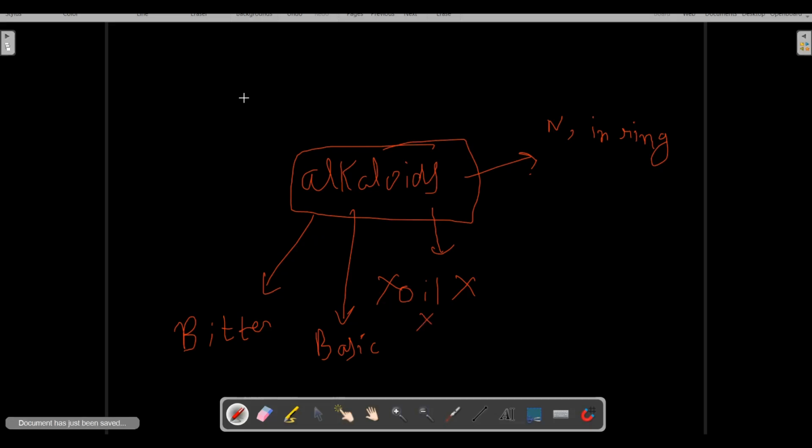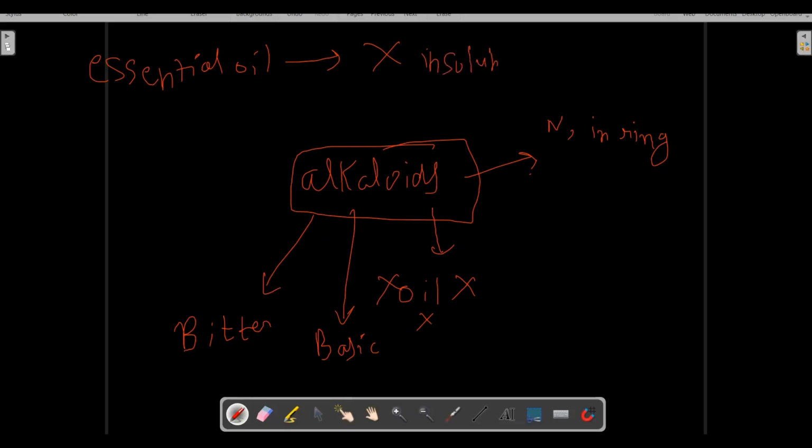Essential oils are usually insoluble in water, but alkaloids can be either soluble or insoluble in water.